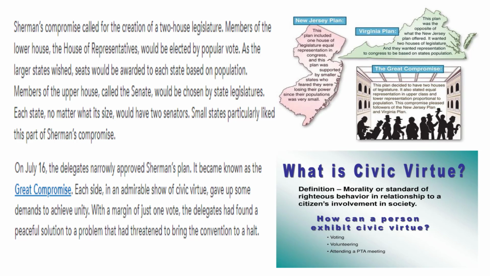Question 14. Well, how did the delegates of the Constitutional Convention demonstrate this civic virtue? Well, both sides had things they didn't want to give up, but they did so to form the Great Compromise so that we could have the government that we still have today.